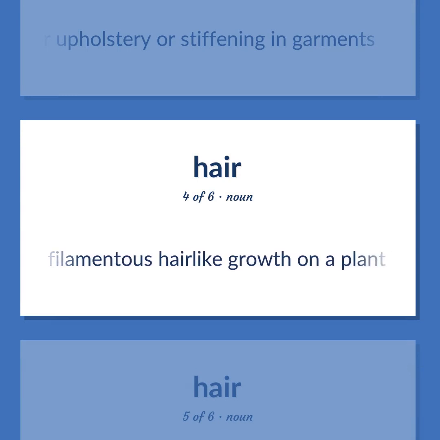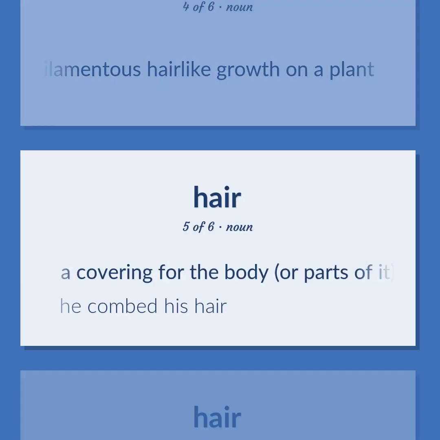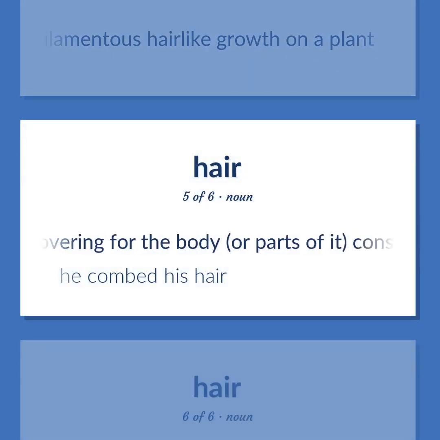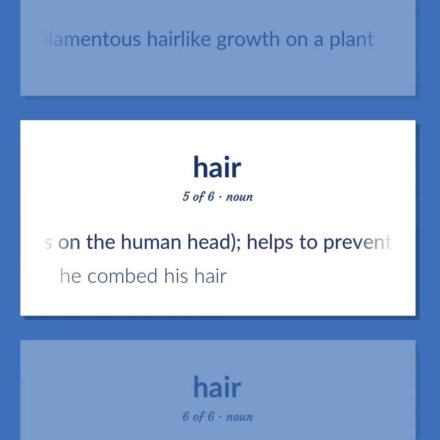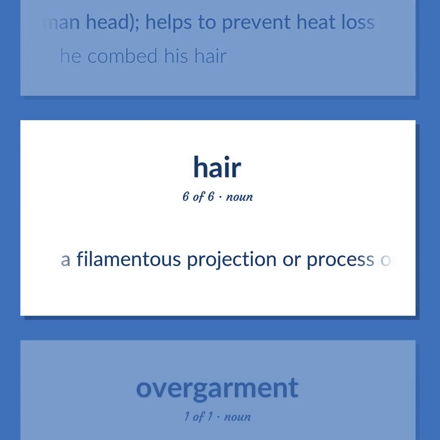Filamentous hair-like growth on a plant. A covering for the body, or parts of it, consisting of a dense growth of thread-like structures, as on the human head, helps to prevent heat loss. He combed his hair. A filamentous projection or process on an organism.